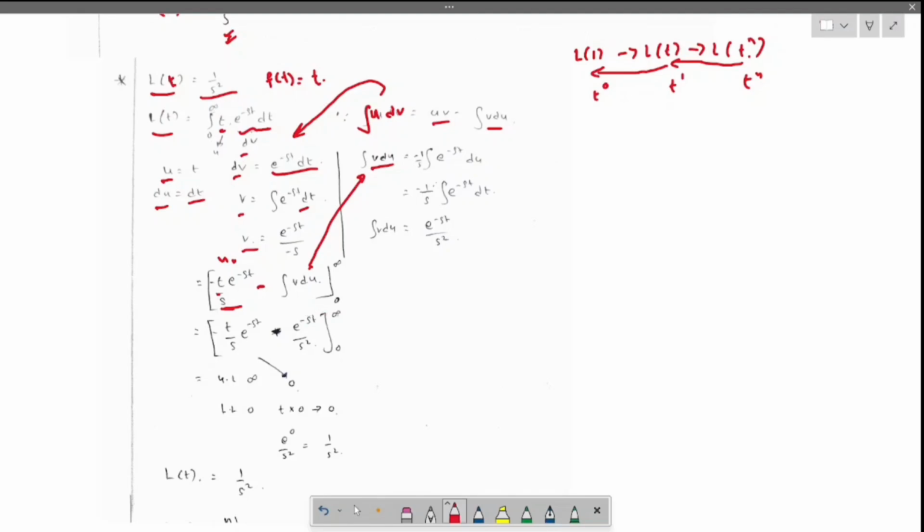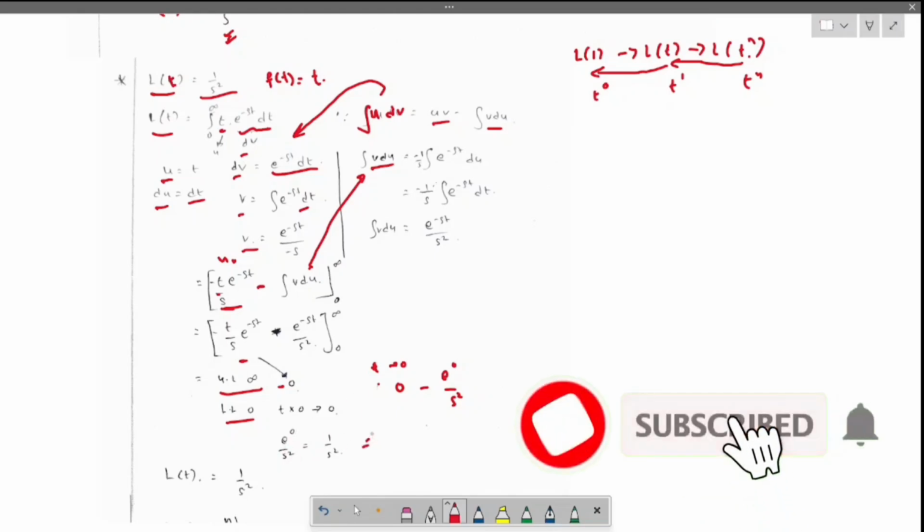Now apply the limits 0 to infinity. When we apply the upper limit infinity, we will get 0. Now when we apply the lower limit, t becomes 0, so the term with t becomes 0, minus e power 0 by s square, which is nothing but 1 by s square.